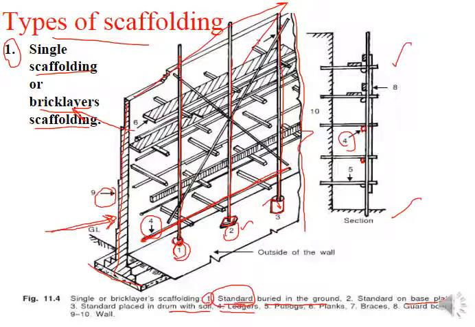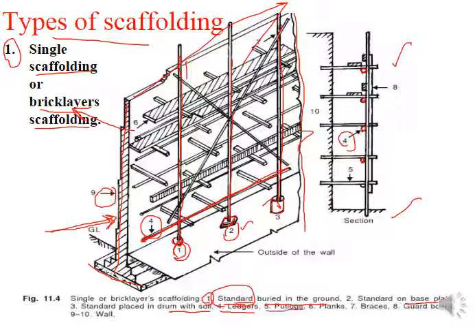So these are members like your standard, but the difference between standard and ledger is that standards are along the height, the vertical members. Ledgers are the horizontal members, running along or parallel to the wall length. So these are the ledgers.